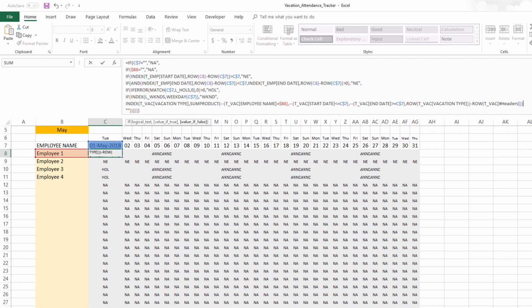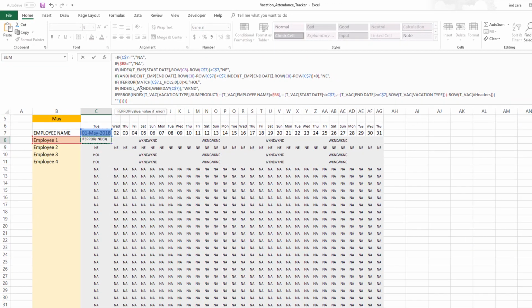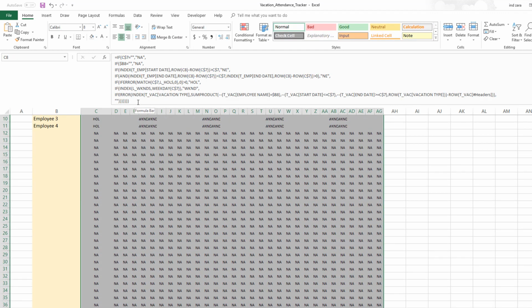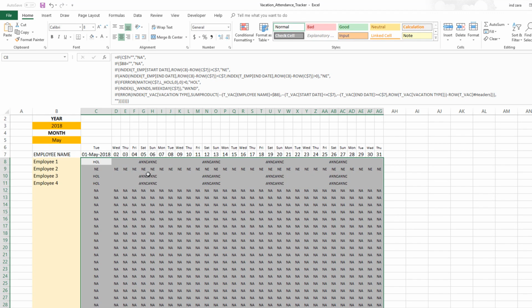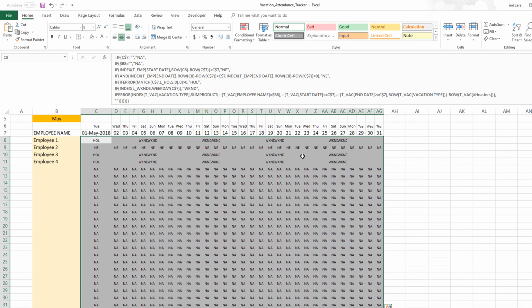Do all this, and then if there is no vacation, what should you do? Then this will not have anything, right? It'll result in an error. So we'll wrap this up with an IFERROR function and then put a comma here and say, if it's an error, then we want to show nothing, which is what this is. And then we may have to close the parenthesis again because we opened a new one. So I'm going to press enter and apply it to all the cells. And now we have this information.